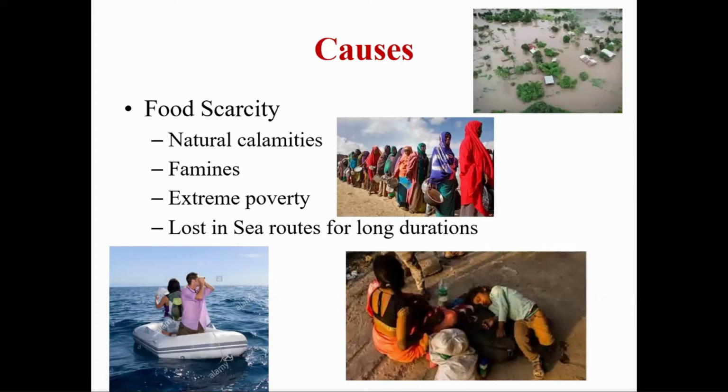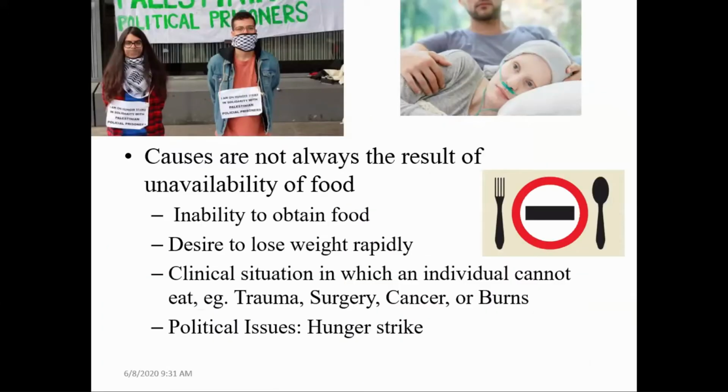Starvation is not always only due to food scarcity; there are other causes also. Though food is available, people may go into starvation due to inability to obtain food for different reasons, or some people desire to lose weight rapidly so they avoid taking food, or in certain clinical situations in which an individual cannot eat, for example trauma, surgery, cancer, or burns.